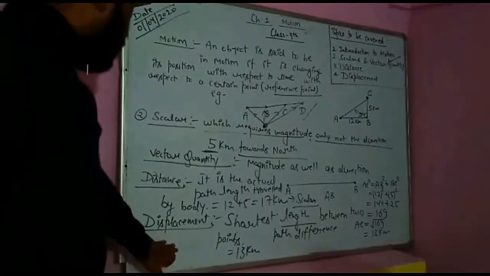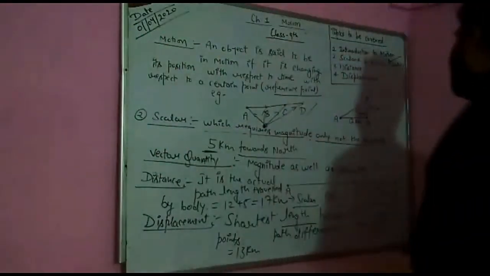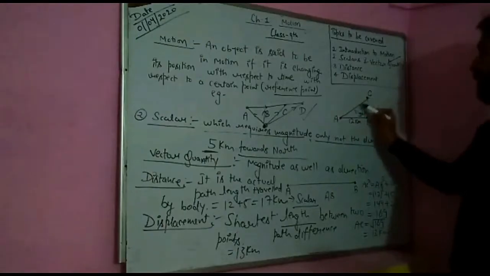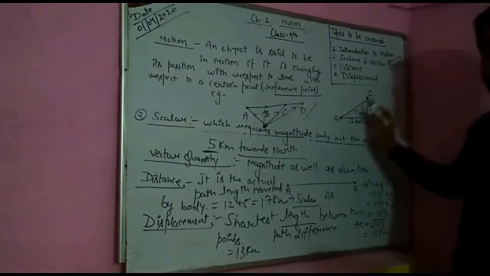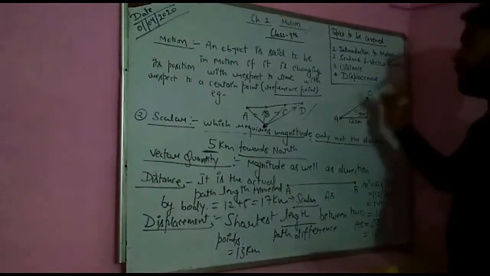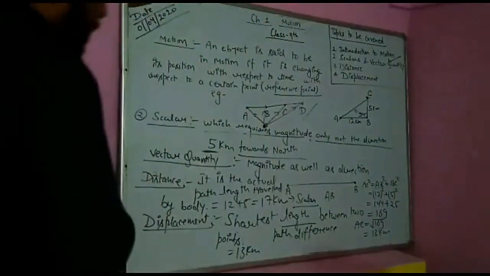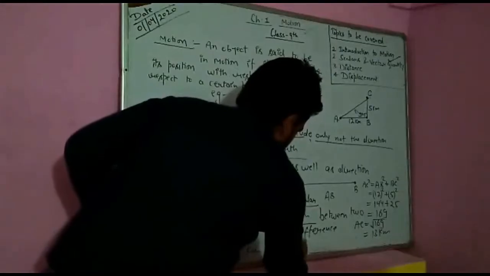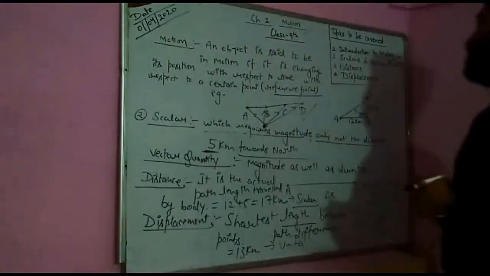And while we are calculating displacement, we also have considered the direction. That is why we have taken the path difference or the location difference between point A and C, and we calculated it by considering this direction. So displacement is a vector physical quantity, and this is what I am going to write. So this is the difference between distance and displacement.